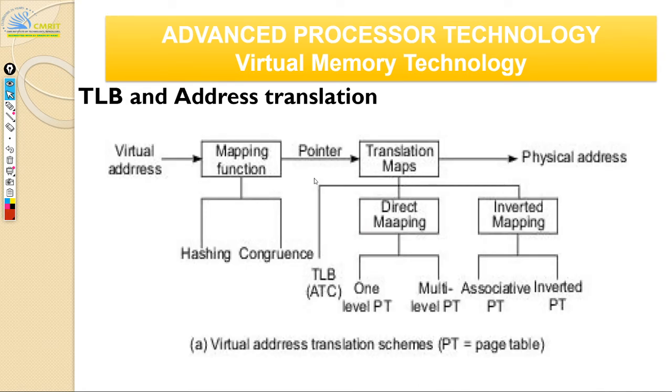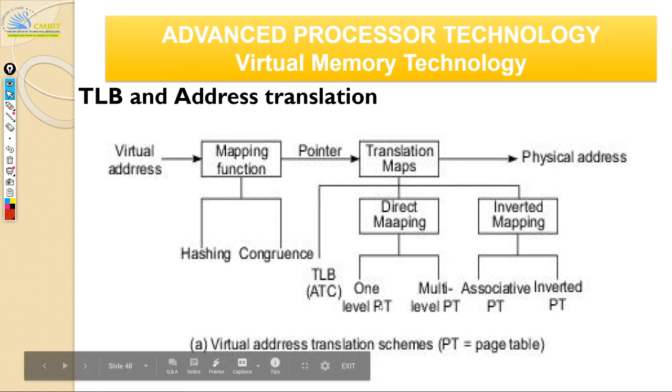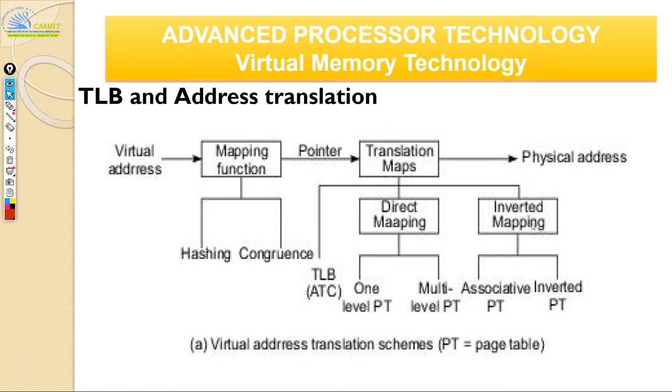Okay, so now here is a graph that says how your entire address translation works. You have your mapping function, so either you map it using a hashing function or a congruence function, and then you have the actual translation. Translation can be direct mapping or inverted mapping. We'll see what inverted mapping is in a bit. Then you have your TLBs, one-level page table, and multi-level page tables. One big page table could be time consuming because of sequential access, so you'll have hierarchical page tables. These are the different possibilities.